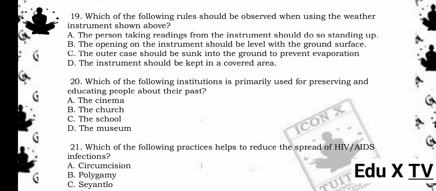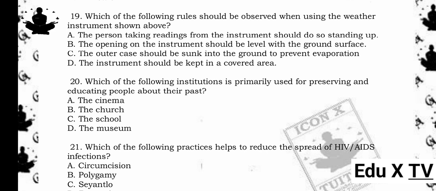19. Which of the following rules should be observed when using the weather instrument shown above? A. The person taking readings from the instrument should do so standing up. B. The opening on the instrument should be level with the ground surface. C. The outer case should be sunk into the ground to prevent evaporation. D. The instrument should be kept in a covered area. The answer is C. Reason being, sinking the outer case into the ground helps prevent evaporation and ensures accurate readings.